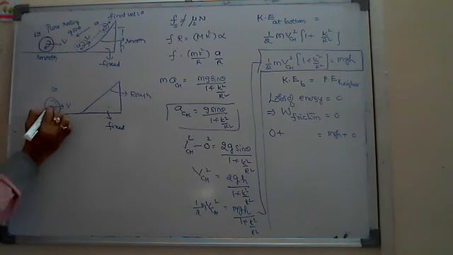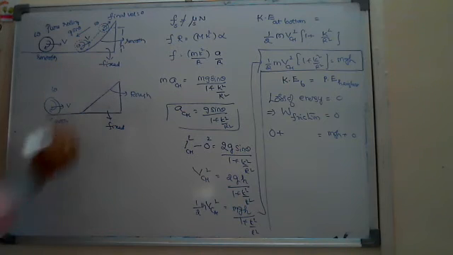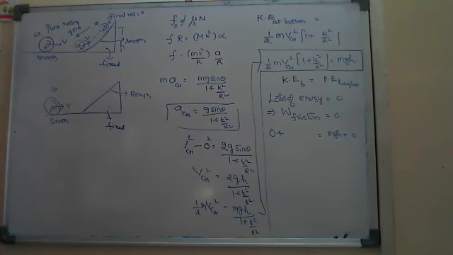If it enters onto the rough surface, to what maximum height does it rise? You can't say v is equal to root of 2gh.